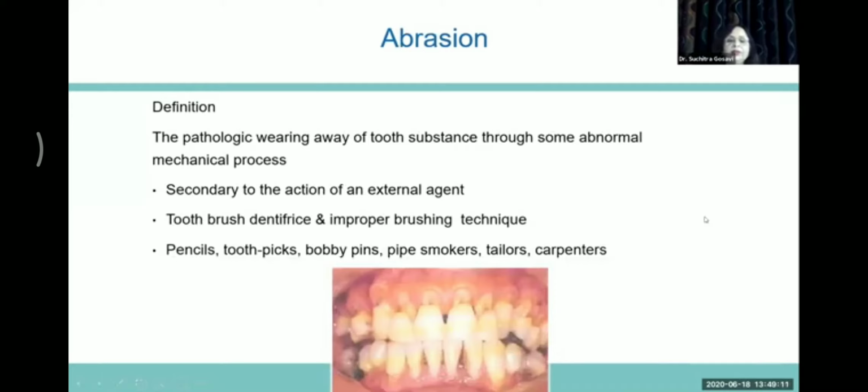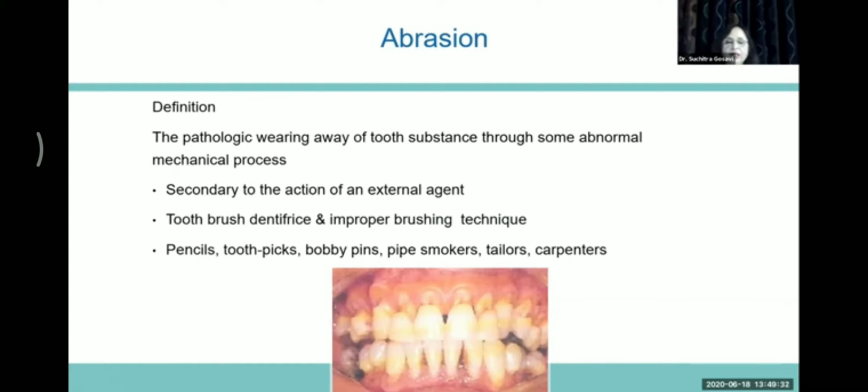Abrasion is a pathologic wearing away of tooth substance because of abnormal mechanical processes. The commonest cause of abrasion is improper brushing technique or horizontal brushing technique, which causes gingival recession, exposure of the cemento-enamel junction, where a V-shaped notch is seen.